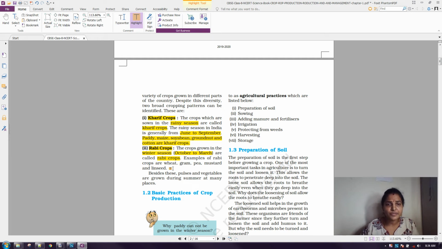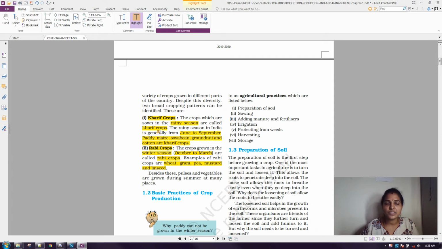What are the examples of rabi crops? We have wheat, gram, pea, mustard and linseed. So what are rabi crops? The crops grown in the winter season, from October to March. And the examples are wheat, gram, pea, mustard and linseed. While reading we will not have any confusion, but while writing we will definitely get confused.